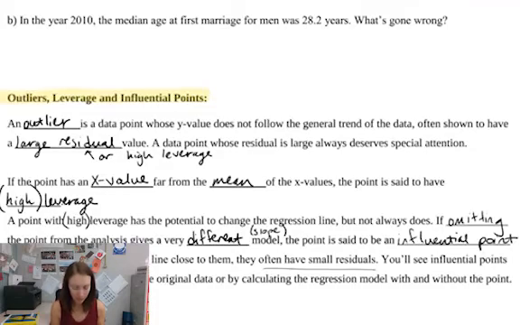If omitting the point from the analysis gives a really different model, specifically the slope, then the point is said to be an influential point. Since influential points pull the line close to them, they often have small residuals. So don't just look at the residuals to see if something's out of place. Definitely look at your graph. You'll see influential points more easily in your scatter plots of the original data or by calculating your regression model with and without those points.